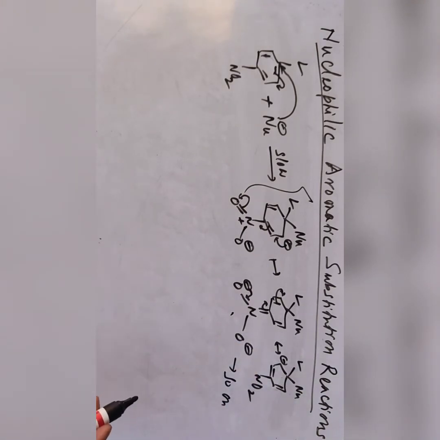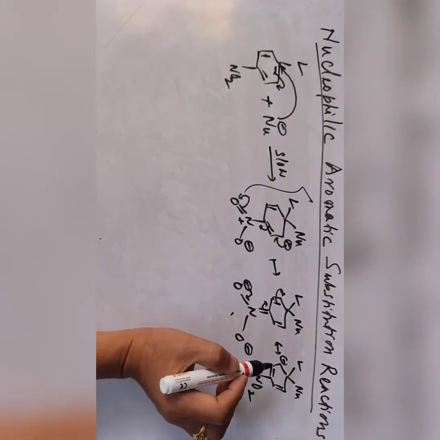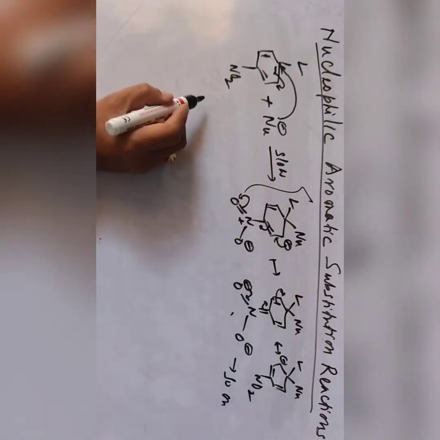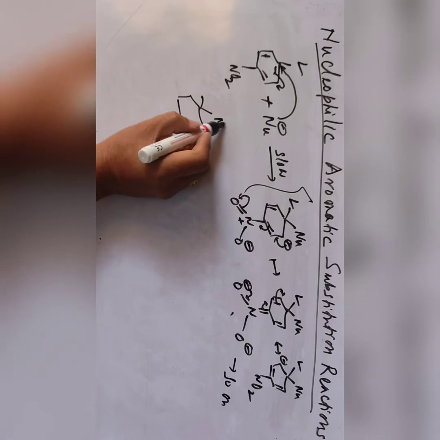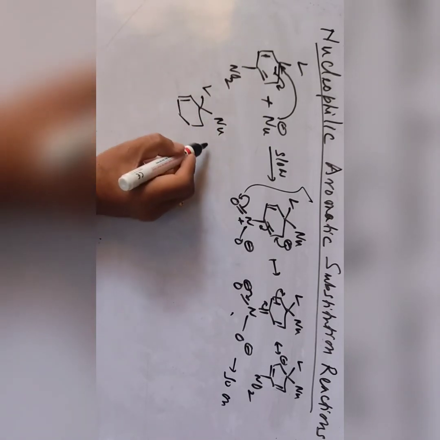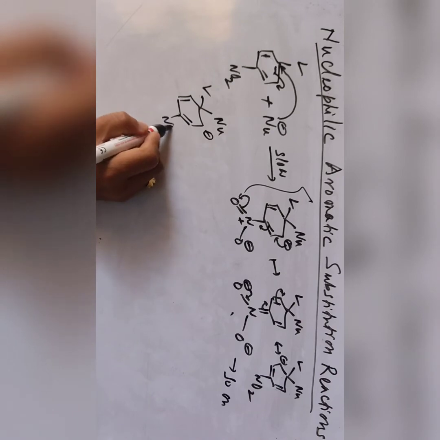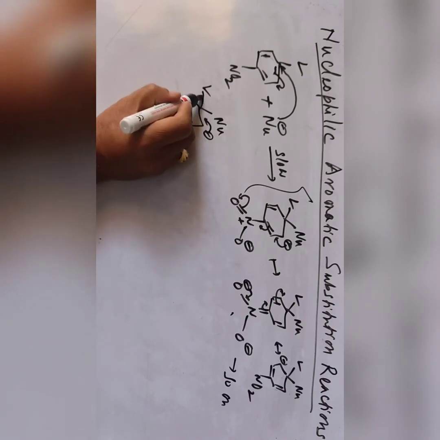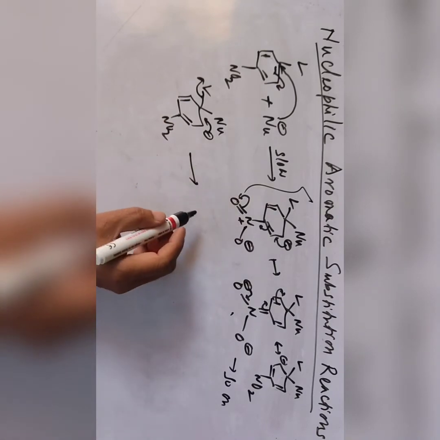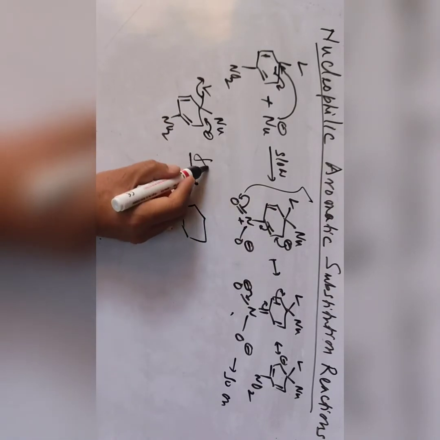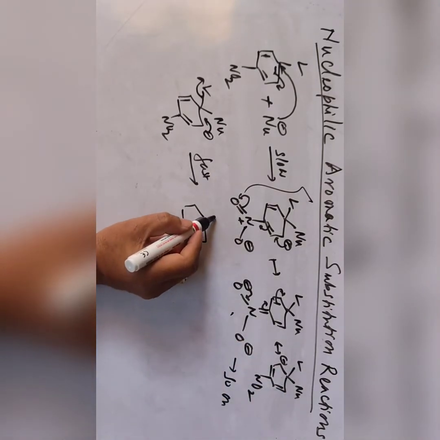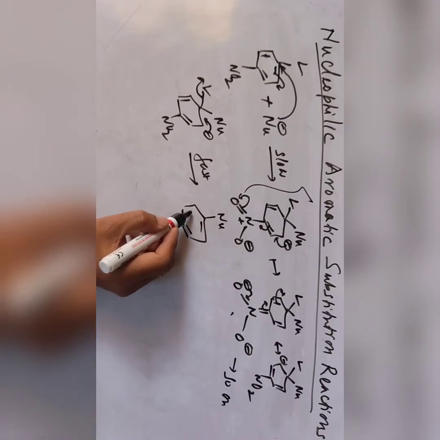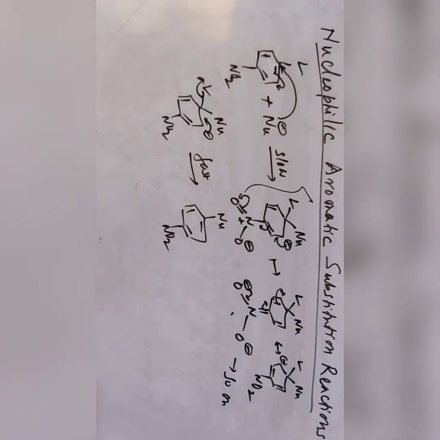Now finally, this second step is the fast one. This is the second step, elimination takes place. First there is the negative charge, let's say here on the nitro group, then the leaving group is eliminated, and we get the product. This is a very fast reaction, while the first step is slow. So the leaving group goes, then we have the nucleophile substituent here, and this nitro group. So this is the mechanism of the nucleophilic aromatic substitution reaction.